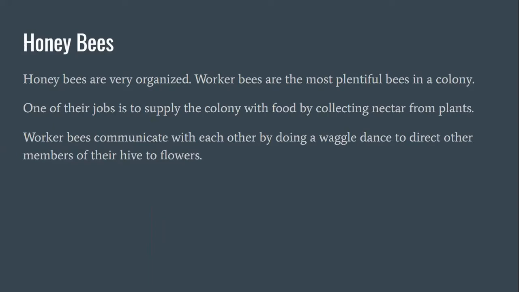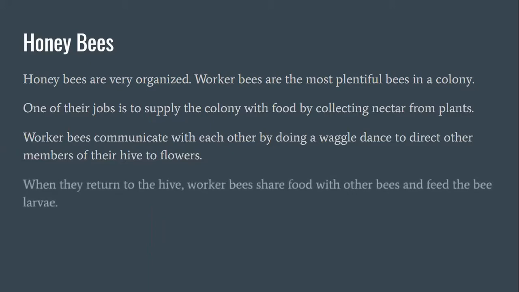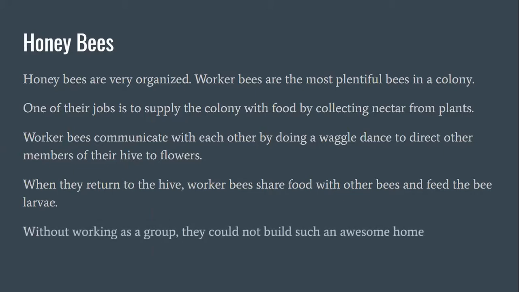You can see a bee on a flower and waggling around to try to get other bees to come to that flower and help them bring the nectar to the hive. When they return to the hive, worker bees share food with other bees and feed the bee larvae, so that's their babies. Without working as a group, they could not build such an awesome home, like a beehive.